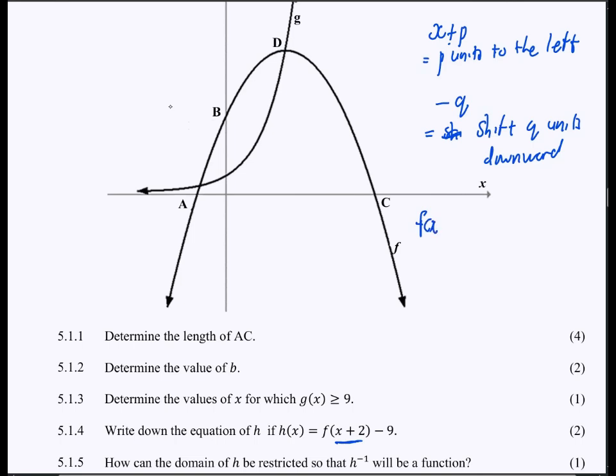Now, in order to answer that, we need to first write the original equation. So f of x is equal to negative (x minus 2) squared plus 9. Note that we are supposed to shift this 2 units to the left. That means we must come over here and say we have this minus 2 here.